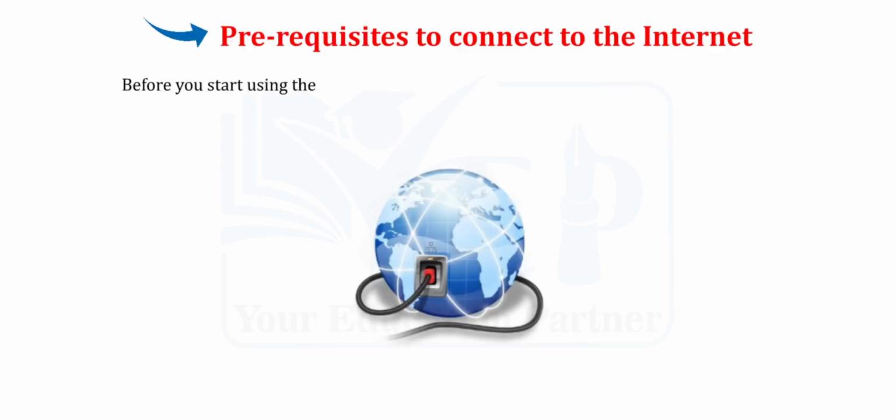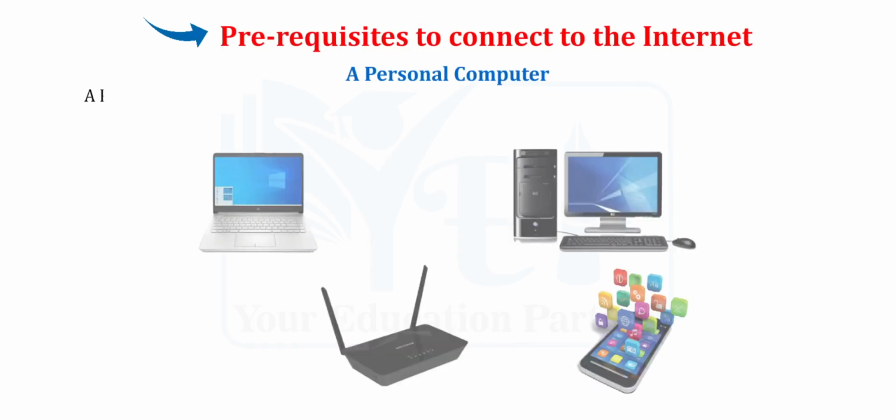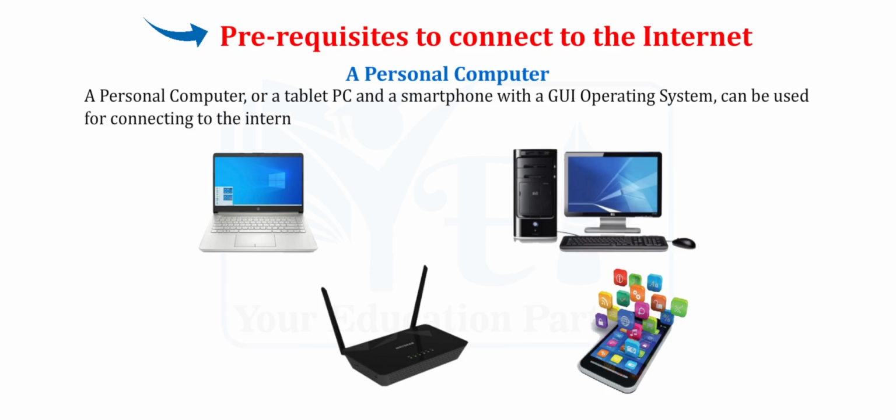Before you start using the internet, you need to connect your computer to the internet. In this chapter, let's now learn how to connect or access the internet. A personal computer. A personal computer, or a tablet PC, and a smartphone with a GUI operating system can be used for connecting to the internet.